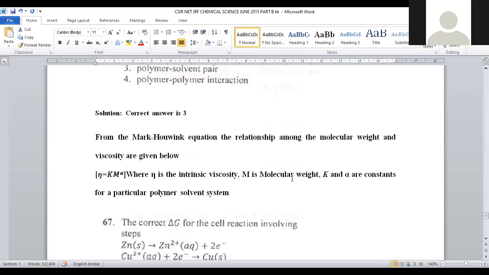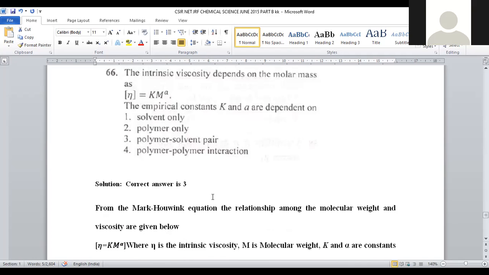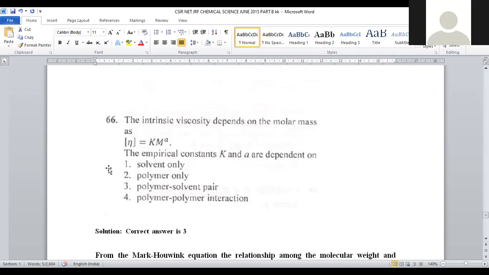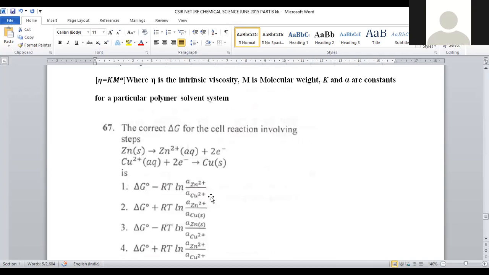Here, K and A are constant terms and they mainly depend upon two factors. One is the polymer, second is the solvent system we are applying for polymerization, right? So K and A values mainly depend upon the polymer as well as the solvent system used in this polymerization process. For question number 66, option number 3 is the correct answer.